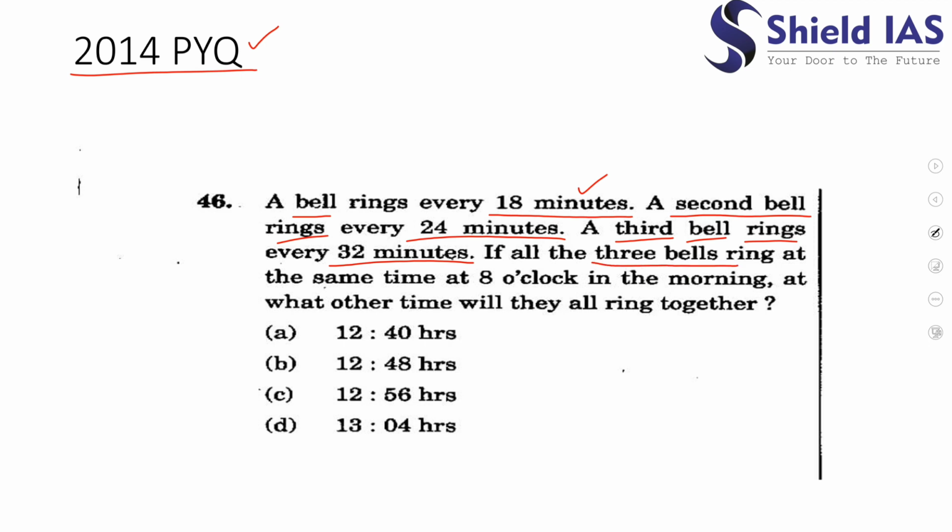If all three bells ring at the same time at 8 o'clock, let's say in the morning, at what other time will they all ring together? This is the question. There is a certain bell which rings at 8 o'clock. Let's call it A, let's call it B, and the third one is C. They all rang at the same time.